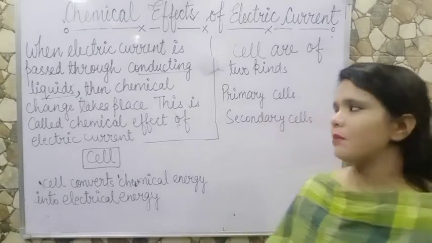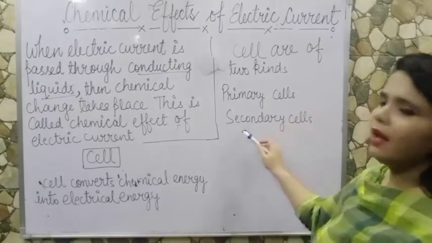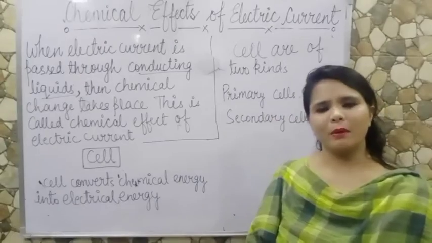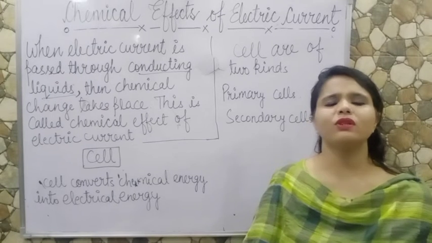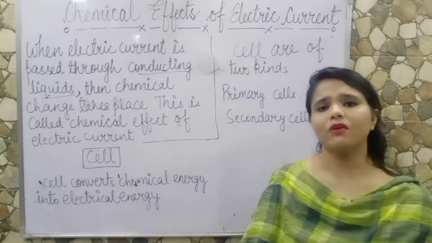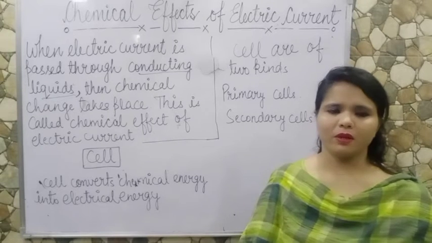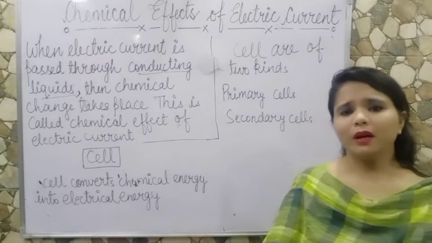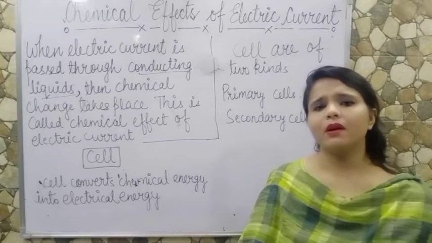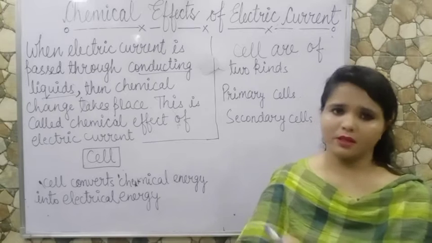Cells are of two types: primary cell and secondary cell. Primary cells are basically those cells in which the chemical reaction is irreversible. Means they can be used only one time. But in secondary cells, the chemical reaction is reversible.